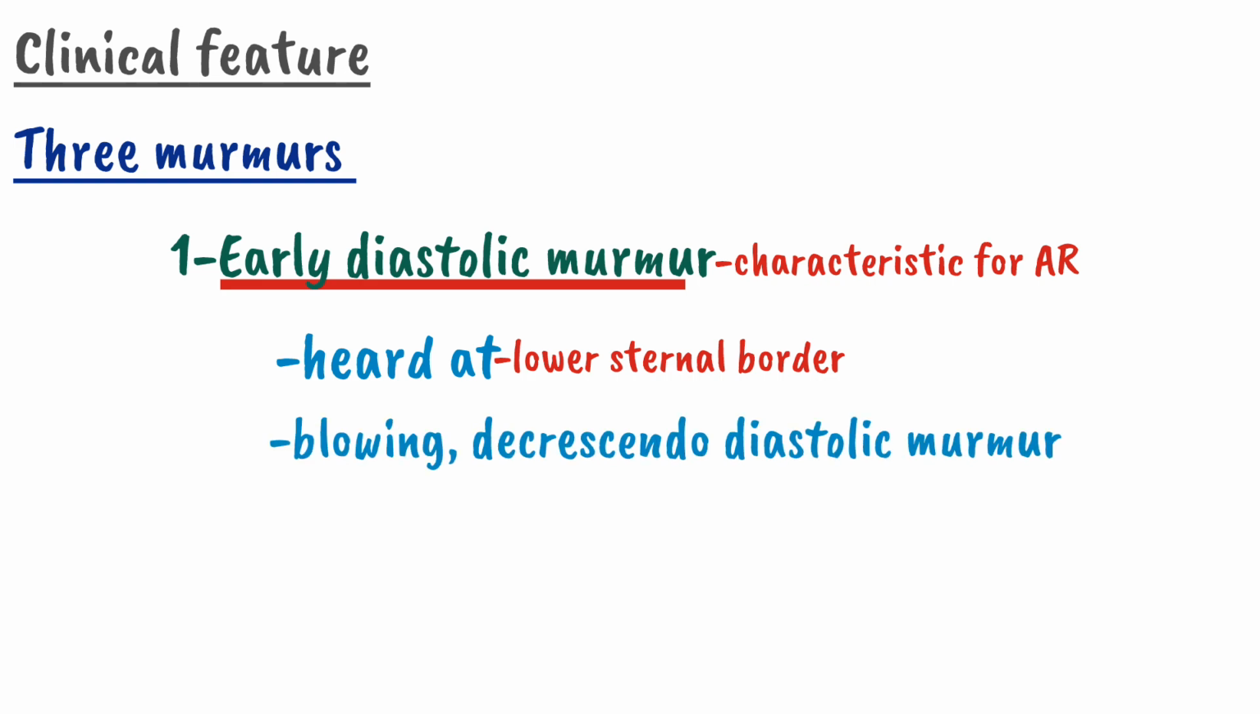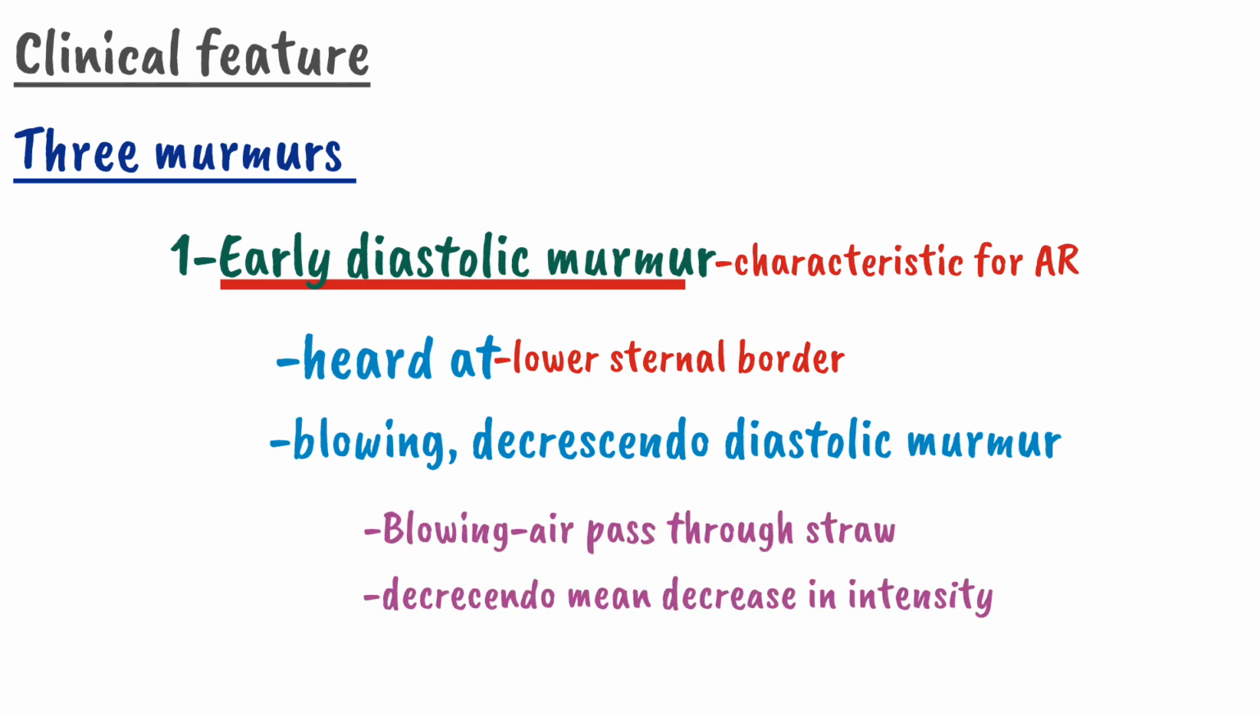Blowing means that it is like blowing air through a straw, and decrescendo means it will decrease in intensity, and diastolic means that it will occur after S2. You guys can hear the blowing decrescendo diastolic murmur of aortic regurgitation now.